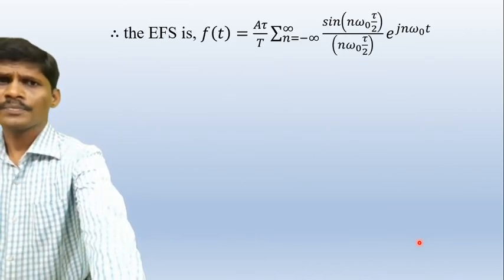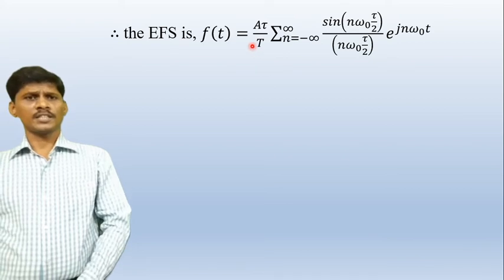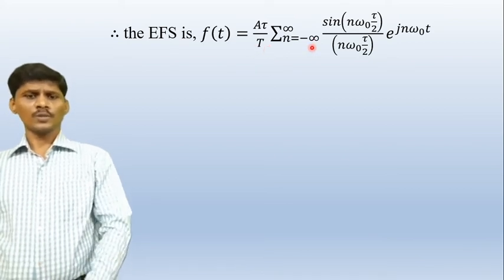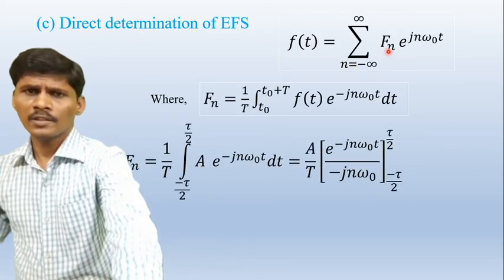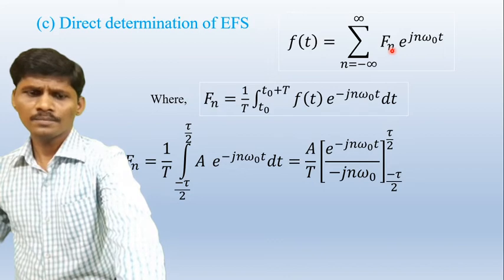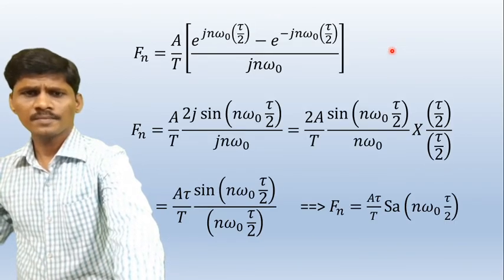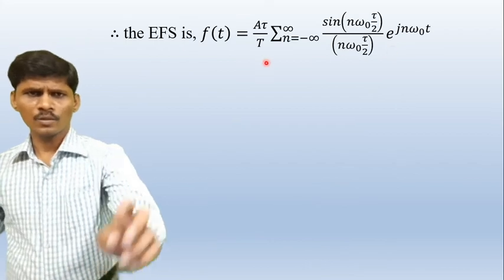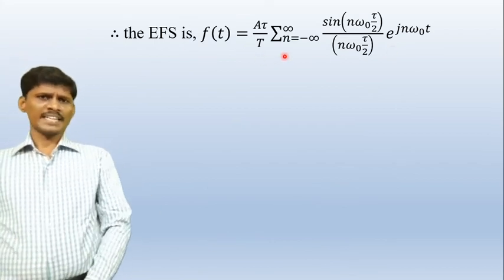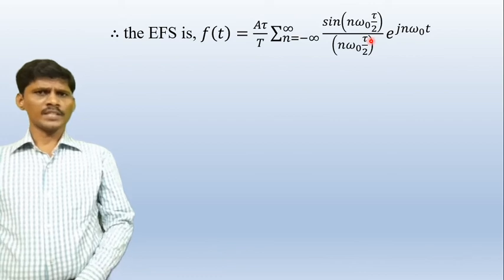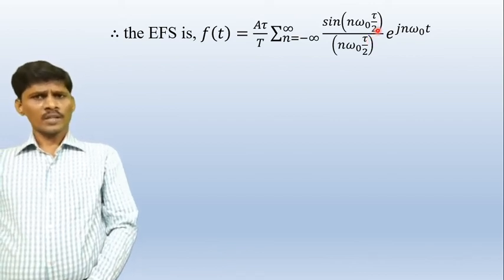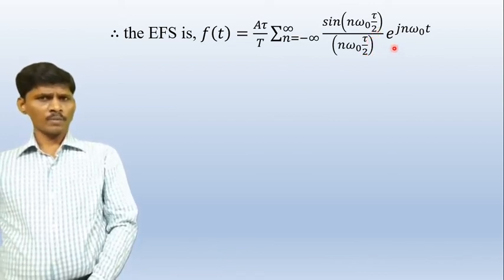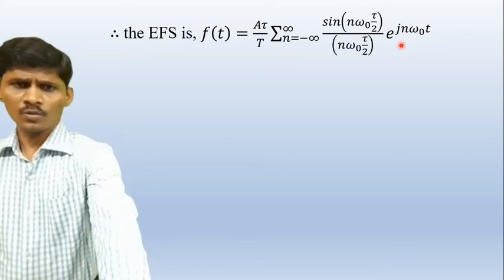Therefore, for the exponential Fourier series, f of t, substitute the Fn value into this equation. We get the exponential Fourier series: f of t is equal to A tau by T, sigma n equal to minus infinity to infinity, sin of n omega naught tau by 2 by n omega naught tau by 2, into e power jn omega naught t.